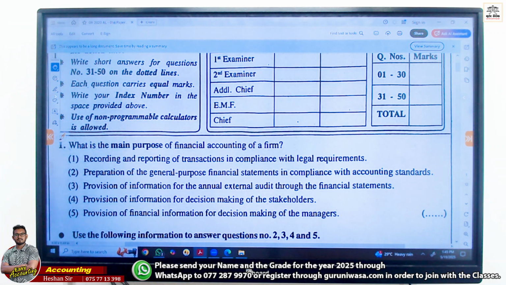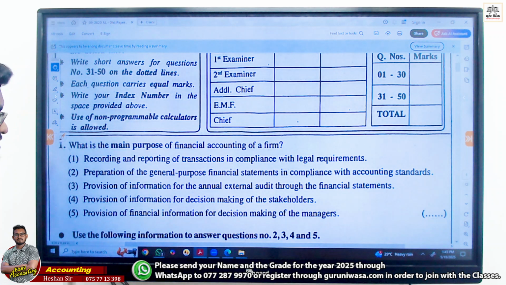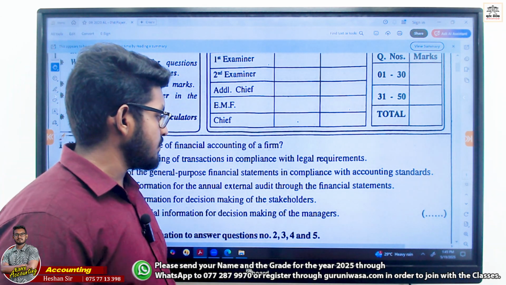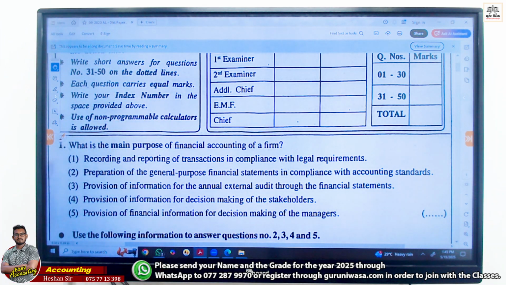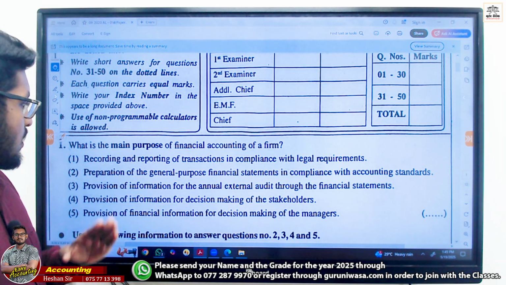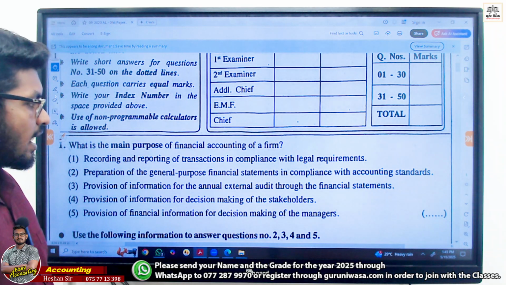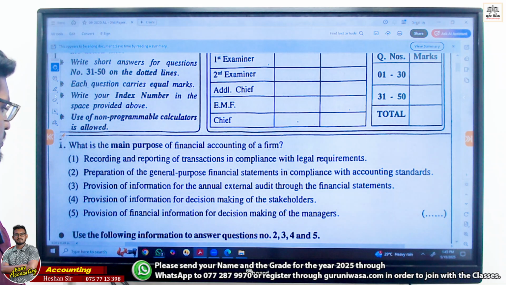Provision of information for decision making of the stakeholders. Provision of financial information for decision making of the managers. What is the answer? Yes. Now in here we can ignore the first one, legal requirement or not. Third one, annual external audit, it's incorrect. Fifth one, not one for the managers.